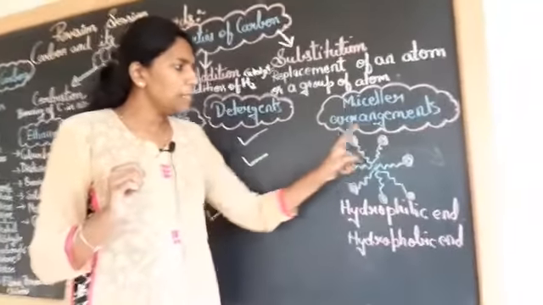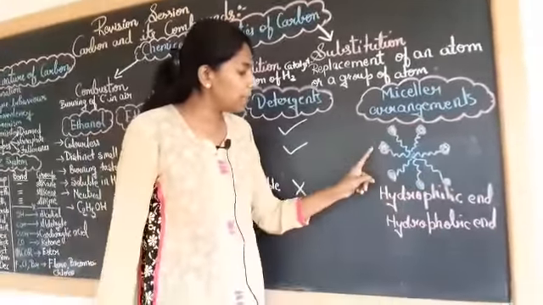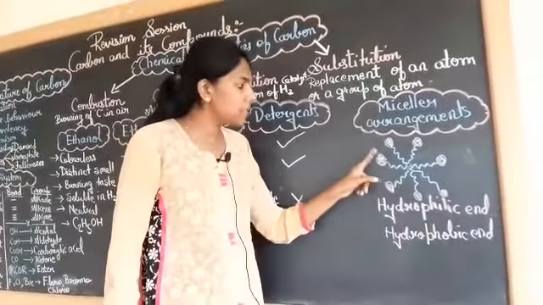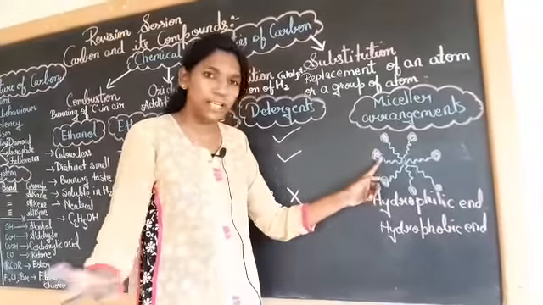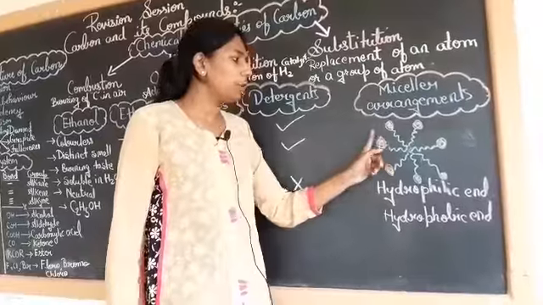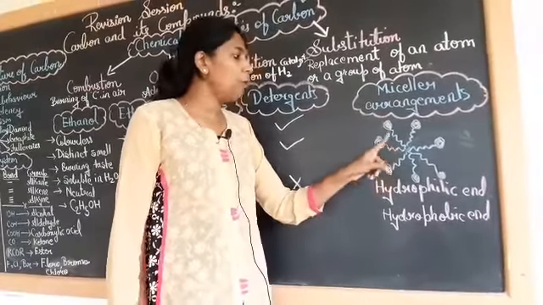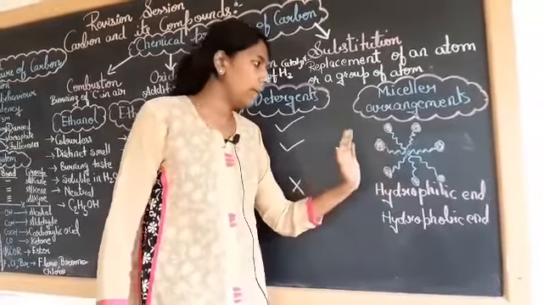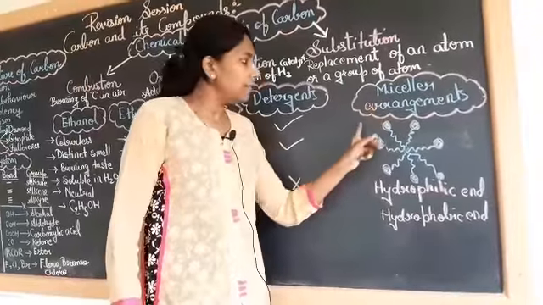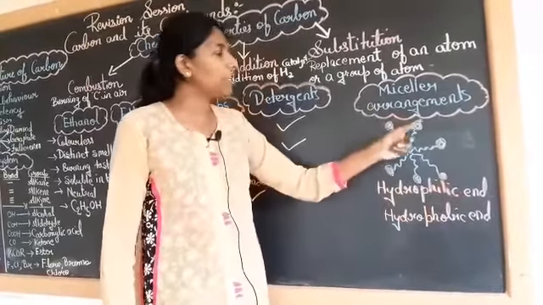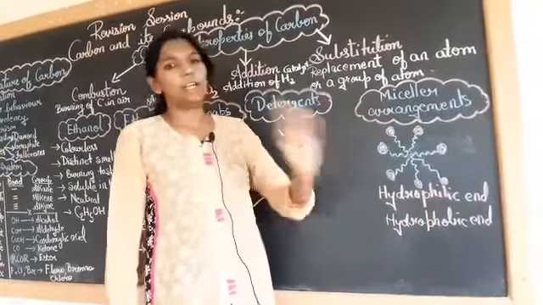So this type of arrangement, where one end is hydrophilic, which likes water and dissolves into water, and the other end is hydrophobic, which hates water and does not dissolve into water, is known as micellar arrangement.